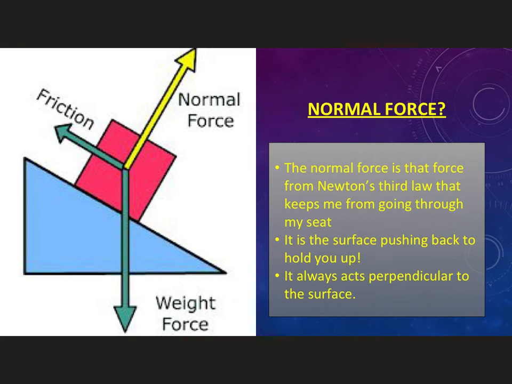But none of this would be possible without the normal force. Normal force is just a fancy term. Remember when we were talking about Newton's third law about equal and opposite reactions? Well, that's where we get a normal force. I didn't have a name for it. I called it the force of the floor, but it's really the normalizing force. It's what keeps things from falling through other objects, like you falling through your chair. It is a third law force, but it's basically just equal to whatever is being pulled down.